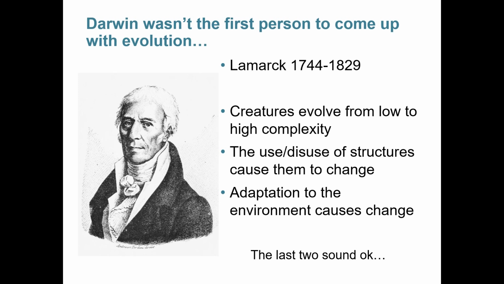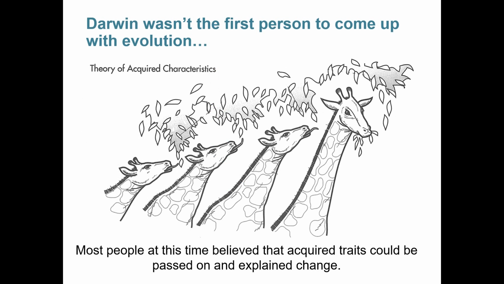These ideas don't seem that bad until you look at them a little bit closer. Lamarck frequently gets laughed at because in his version of evolution, whether or not an organism uses a trait is what determines how the trait changes. So if you're a hungry giraffe and you can't reach the leaves, if you stretch your neck long enough, eventually your neck is going to get longer, and you're going to pass on that longer neck to your offspring. Now, I don't know about you, but I've wanted to get better at lots of things in my life, and practice makes perfect, but it certainly doesn't make a longer neck. And I can't say that my kid is particularly better at any of those things I practiced. So, in general, this hasn't been proven to be very true.